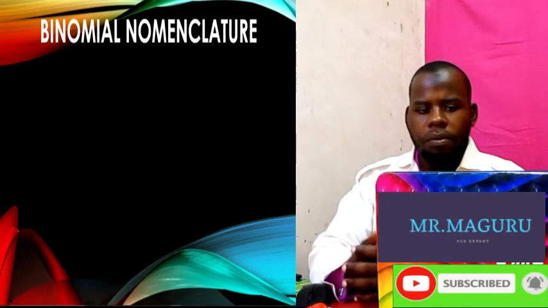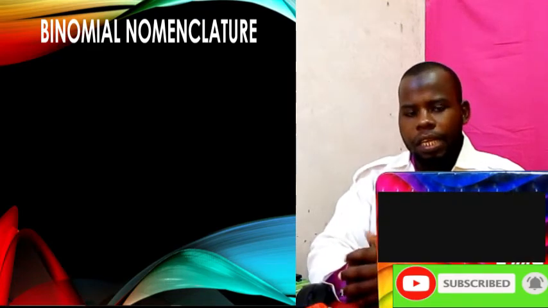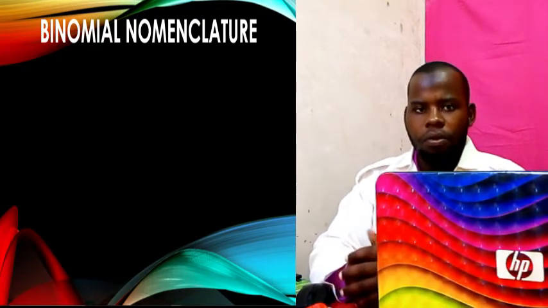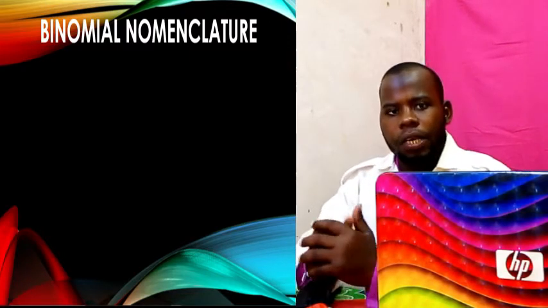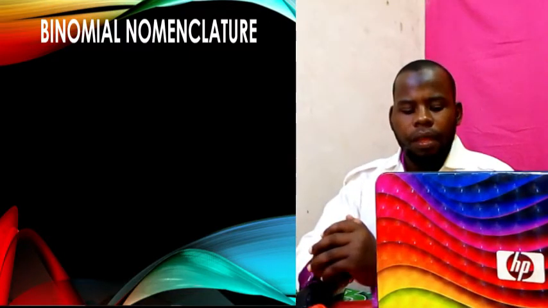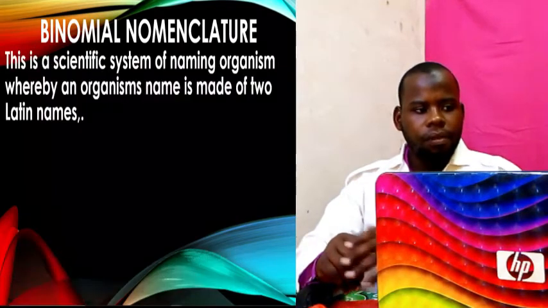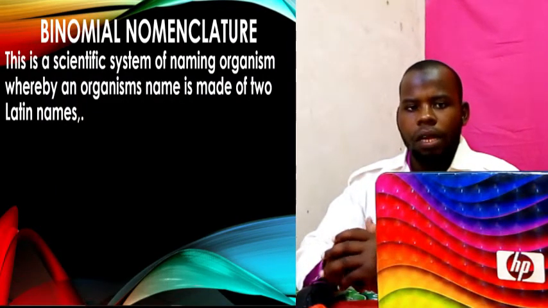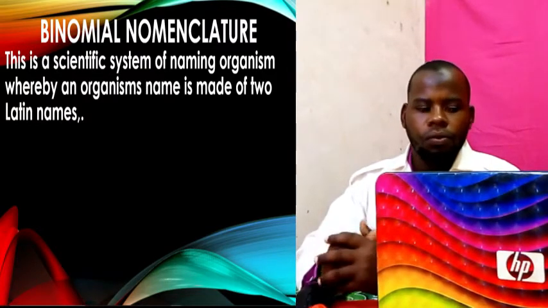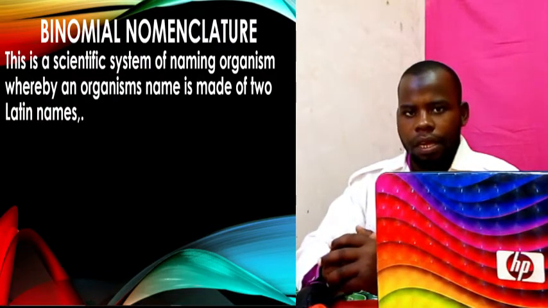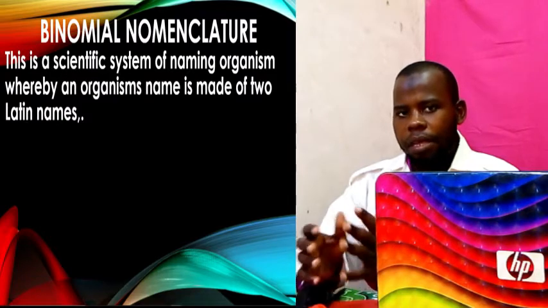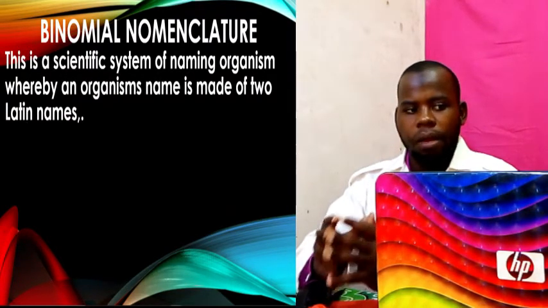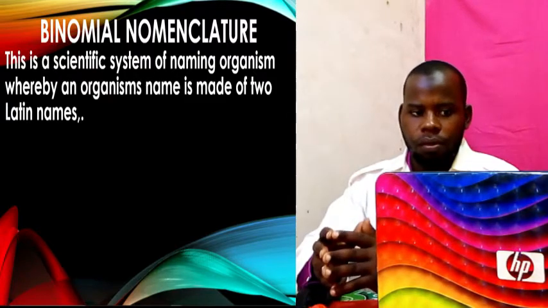There is binomial nomenclature. Nomenclature is the system of naming organisms. So what is binomial nomenclature? Binomial nomenclature is a scientific system of naming organisms whereby an organism is given 2 Latin names. This is the system of naming by using 2 Latin names. This is binomial. Bi means 2.